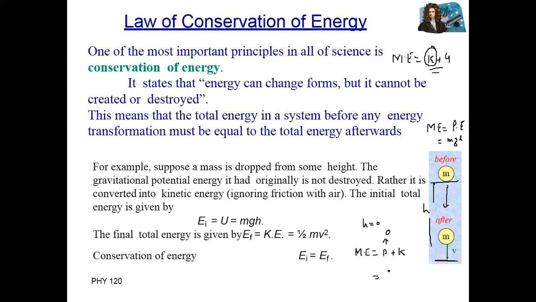So total energy is only kinetic energy, and kinetic energy is half mv square. So at the top, energy was only potential energy, but now at ground level only kinetic energy. So potential energy at some height is converted into kinetic energy. We can say that loss in potential energy equals gain in kinetic energy.